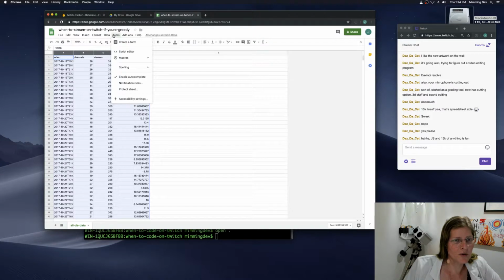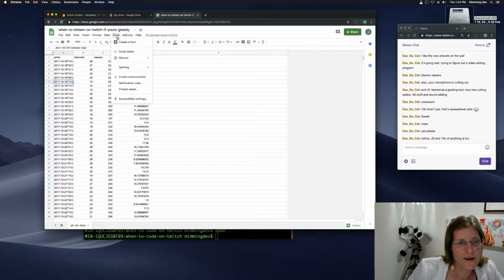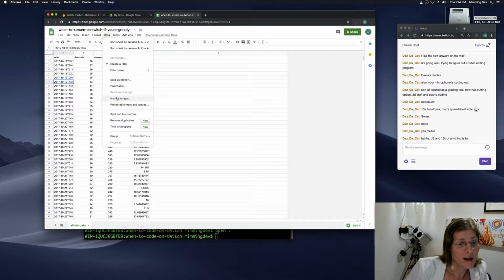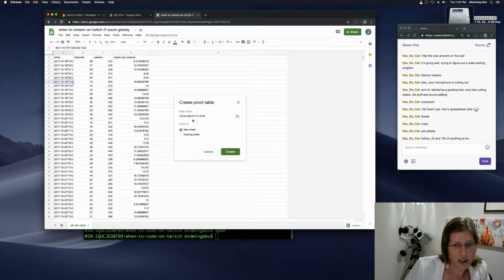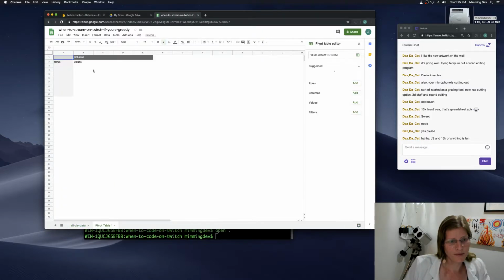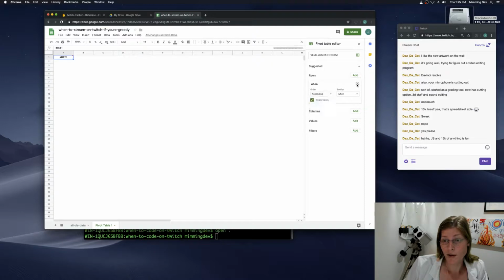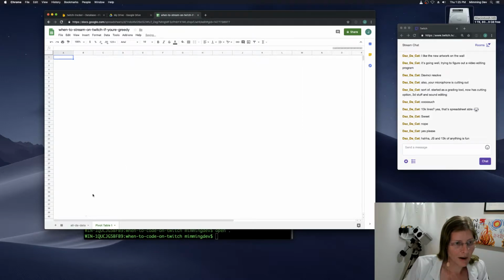And see if it'll let me break down the date into different ranges. Because it'd be really cool if it let me do the cyclic stuff on dates and figure out days per week or hours per day. But that might be asking too much. A1 through D, we're going to create a new sheet. And the rows, when, it doesn't seem to let me break it down. I'm going to have to add new columns.